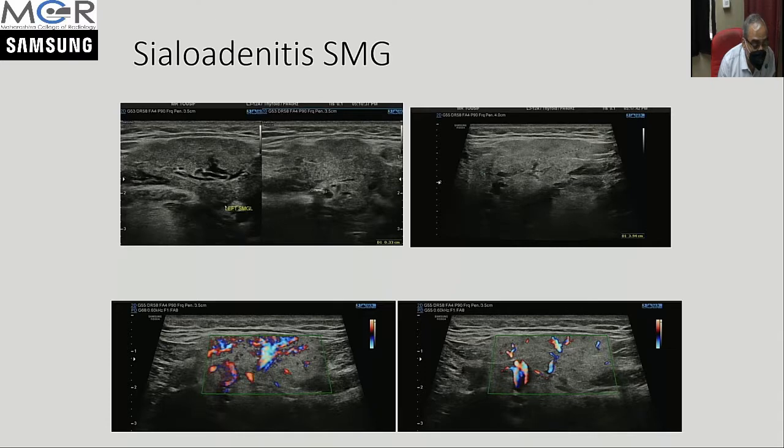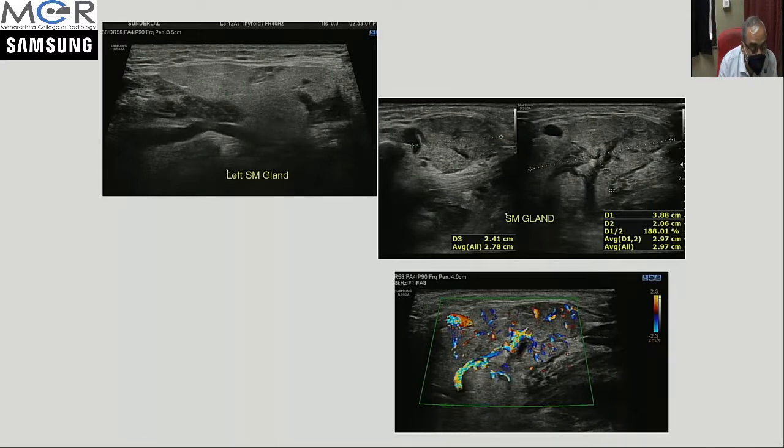This is a submandibular sialoadenitis. There is no calculus here, and you can see that the gland is hypoechoic and enlarged, with minimal interductal dilatation, and there is increased vascularity on Doppler mode.